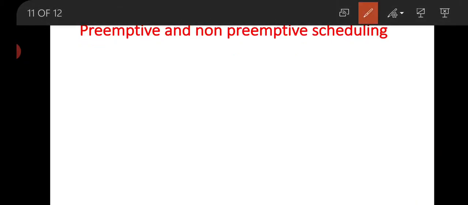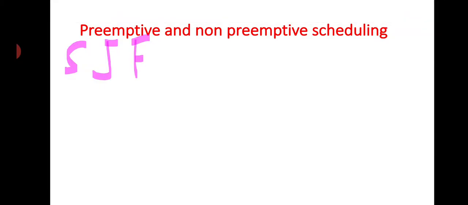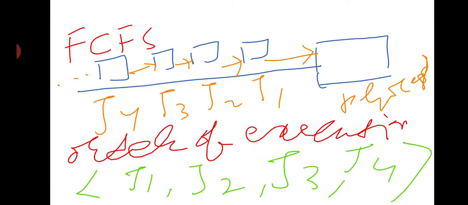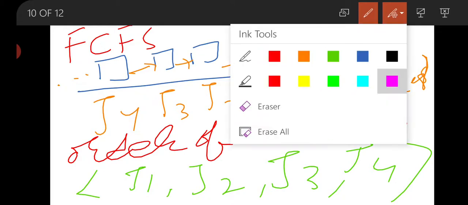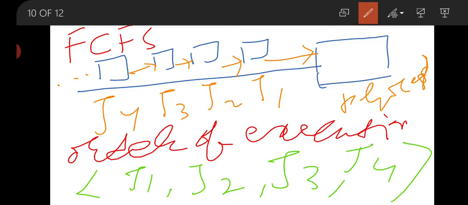Now next is SJF. That means shortest job first. Now if this is your program, we are going to calculate the process time for each process. J1 will execute in 5 millisecond.